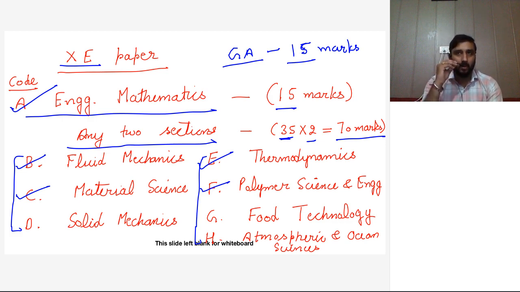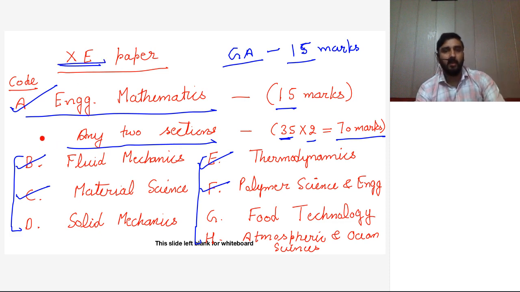So if you are interested in interdisciplinary branches, in these branches various papers will be allowed to take the admission. So you can get benefit of this second paper in getting the admission in MTech. Suppose your marks in the first paper are not that good, so the competition in this paper will be less as compared to other papers in XE paper.